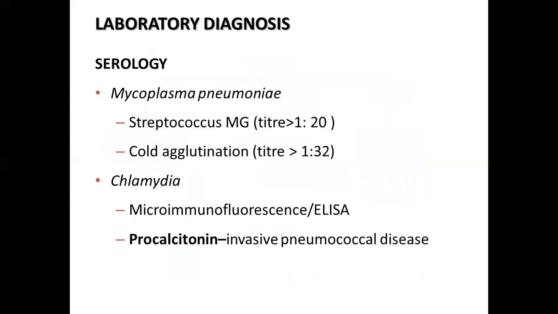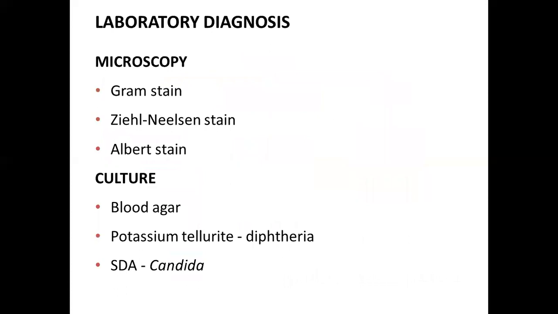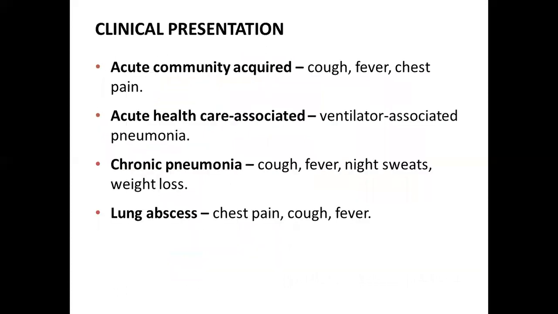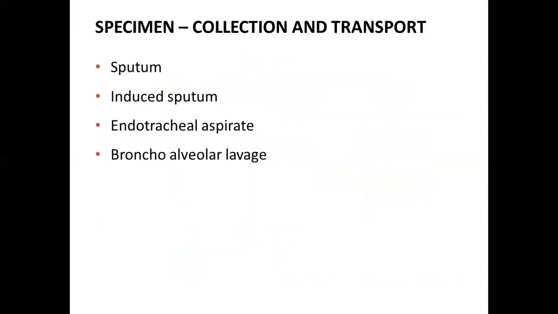Okay, so here you can see the specimen collection. We have seen sputum is a good specimen. We've already talked about this, and then the approach for laboratory diagnosis we have seen. So first we will perform Gram staining.